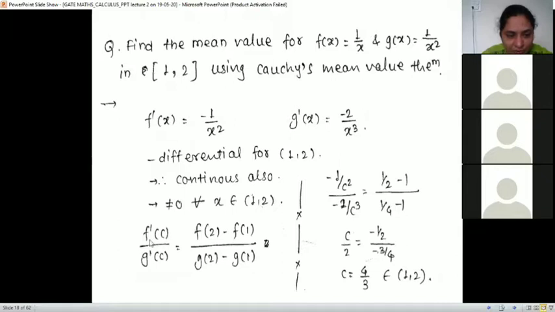And the given functions are continuous also, as these are polynomial functions, they are always continuous, differentiable, and then f dash c upon g dash c is f of b, f of 2, minus f of a, f of 1, upon g of 2 minus g of 1. F dash of c is minus 1 by c square. G dash of c is minus 2 by c cube, is equal to f of 2, that is 1 by 2, minus f of 1, that is 1, upon g of 2, here x is 2, so 1 by 4, minus g of 1, that is 1. So solving this, 1 by 2 minus 1.